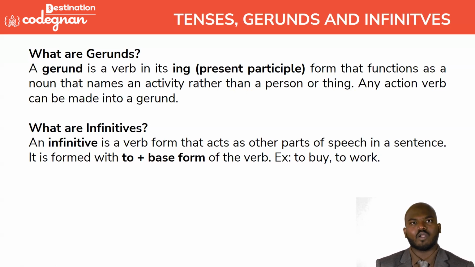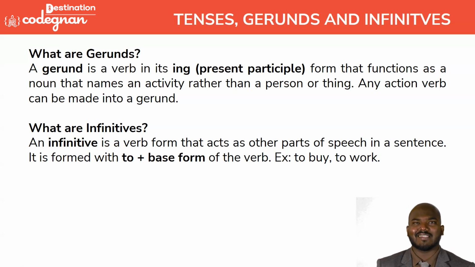What is a verb? A verb means any action word. If you are doing some action, like singing, playing, eating, we call it a verb. That's a very important word. The verb is the action word, and you can't create a sentence without a verb. To create a sentence, the verb is a very important one.